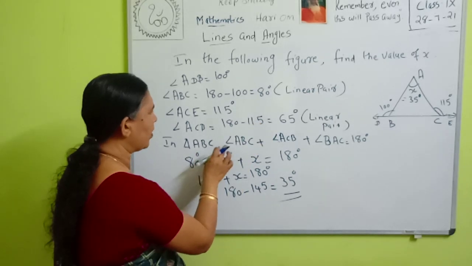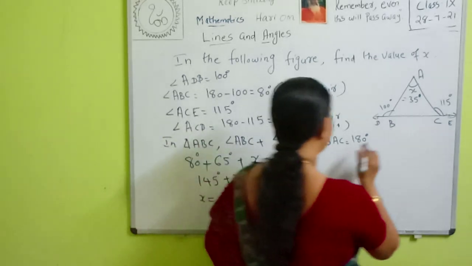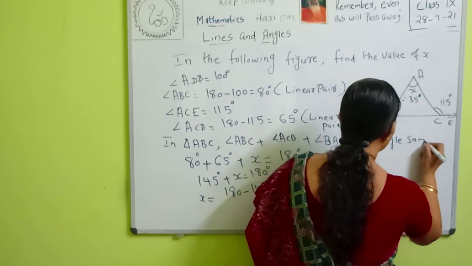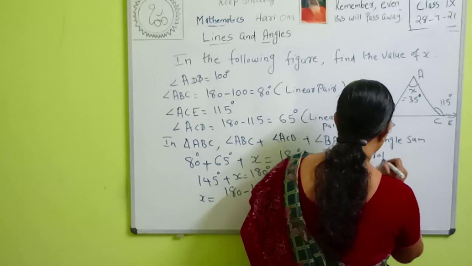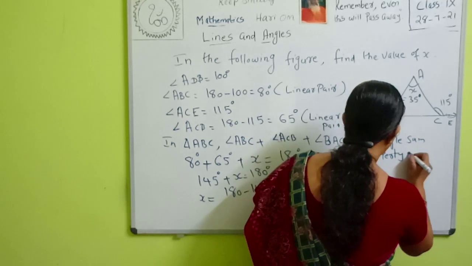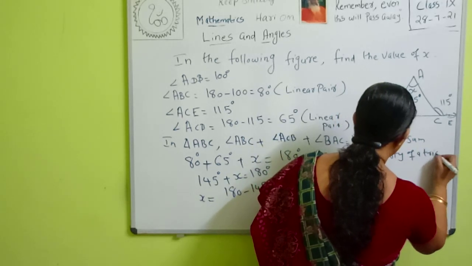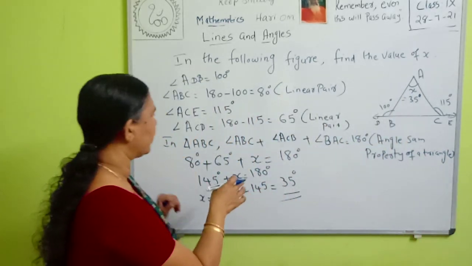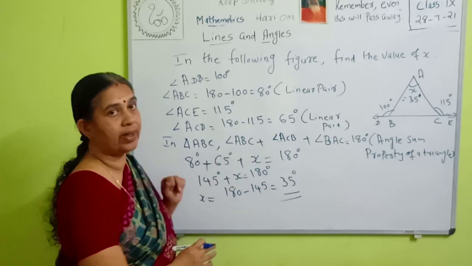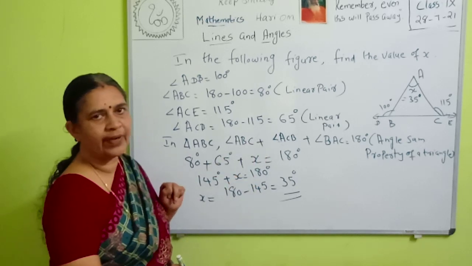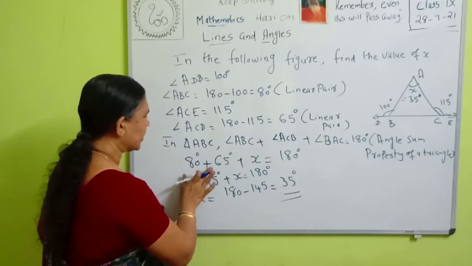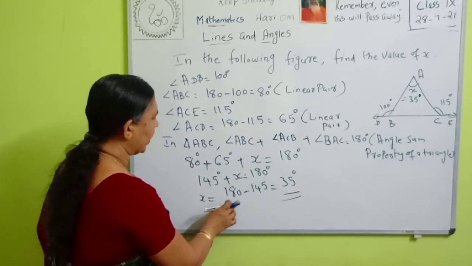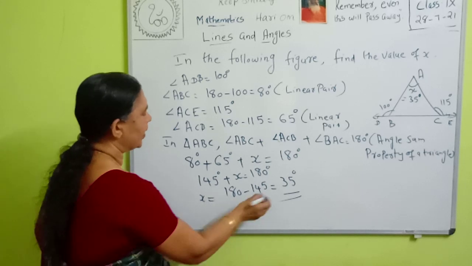Then by the angle sum property of a triangle, which property do we use here? Angle sum property of a triangle: the sum of the angles in a triangle is 180 degrees. You write the reason also. Here angle ABC plus angle ACB plus angle BAC is 180 degrees. Why? Because of the angle sum property of a triangle. Therefore, 80 degrees plus 65 degrees plus x is equal to 180. Then what is x? x is equal to 180 minus 145. That is equal to 35 degrees.